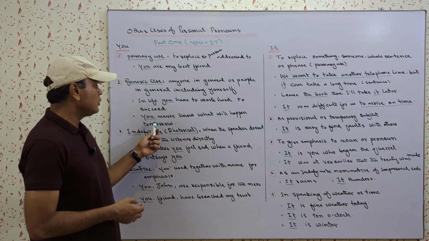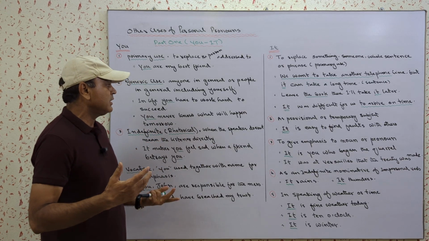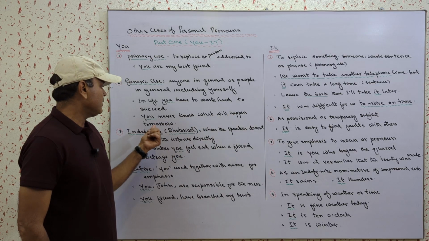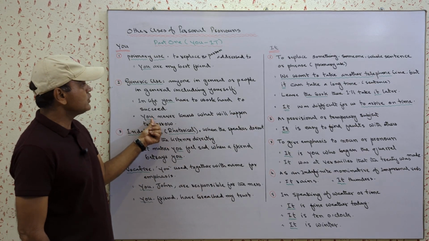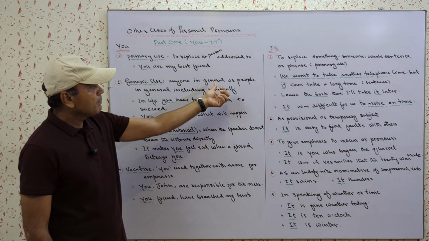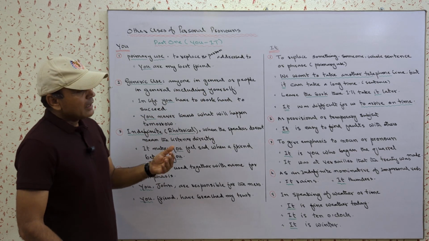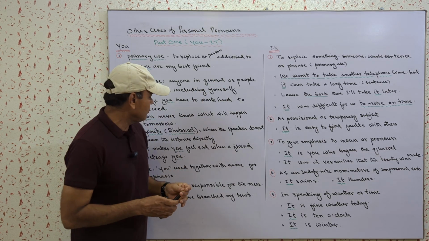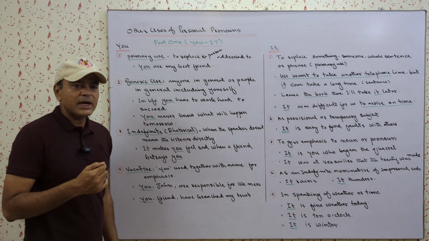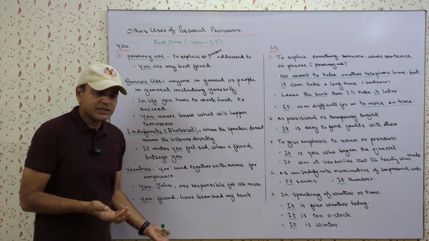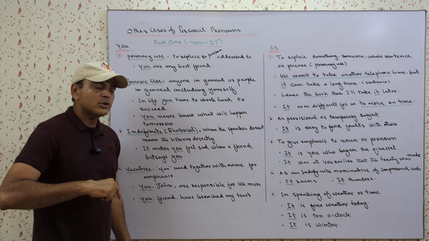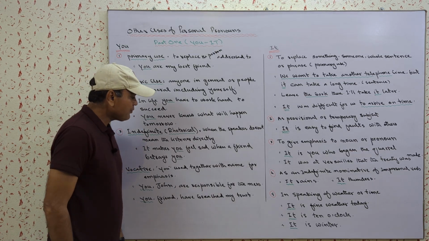So you never know means a person doesn't know what will happen the next day. So here you is used in the sense of people in general, and I'm also included in it. Mostly for the speaker we use I, but here you is used when you are making a general statement and also including yourself in it.